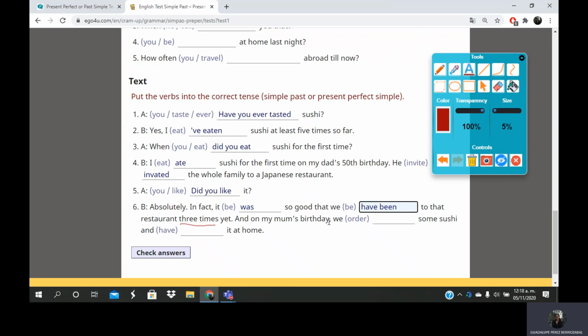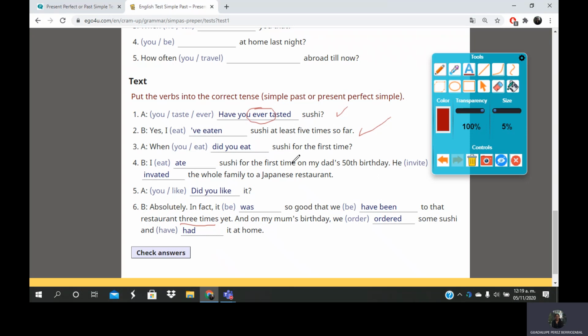And on my mom's birthdays, we ordered some sushi and had it at home. So in this case, you can identify the time expressions very quickly. For example, if you identify "ever", you immediately think about present perfect. If you are using a question in present perfect, the answer is in the same tense.